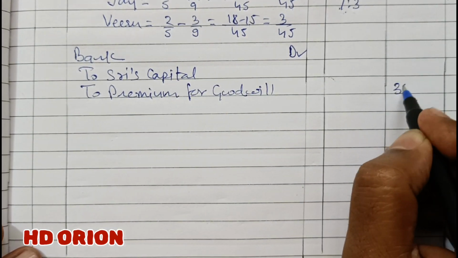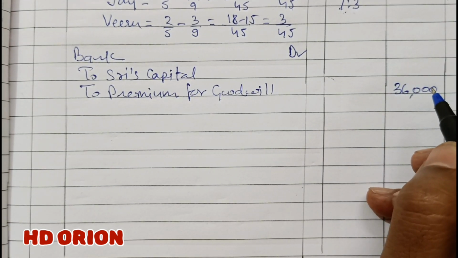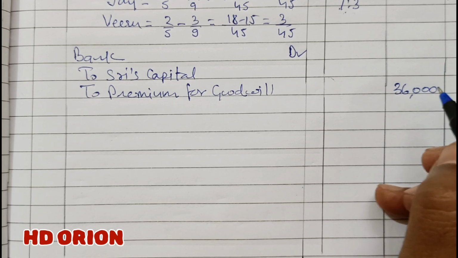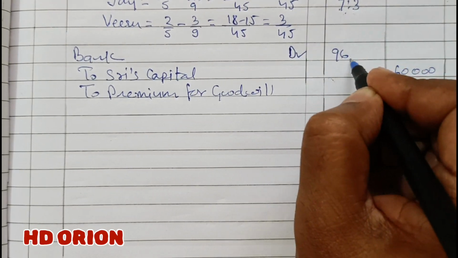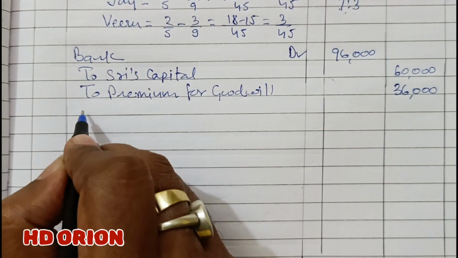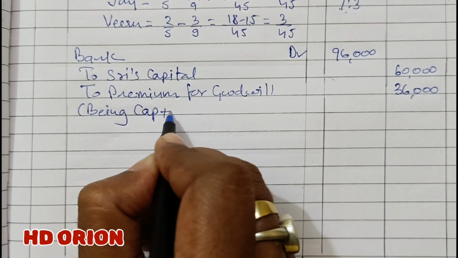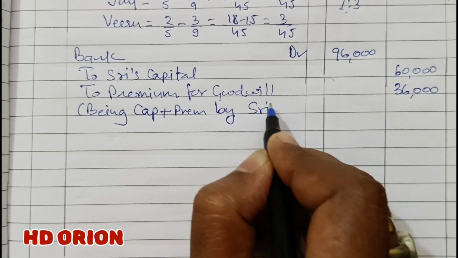So goodwill brought is 36,000 and capital brought by new partner is 60,000. So a total of 96,000 is brought by new partner. Being capital plus premium brought by Sri.